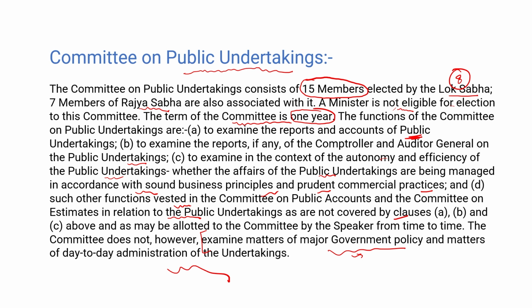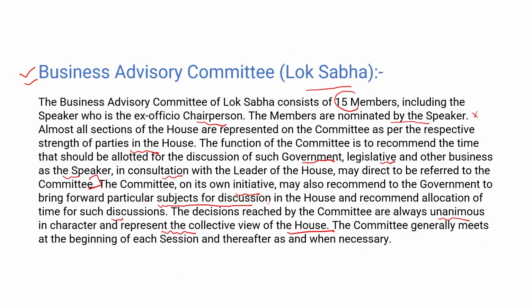The Committee on Public Undertakings consists of 15 members from Lok Sabha, same as the Estimates Committee. No minister can be a member of the Committee on Public Undertakings. Next is the Business Advisory Committee. The Business Advisory Committee also consists of 15 members.